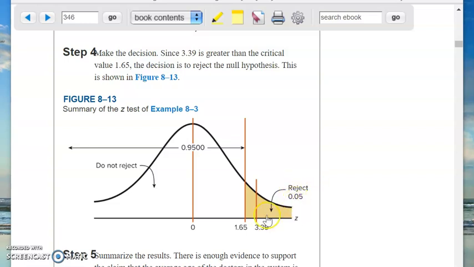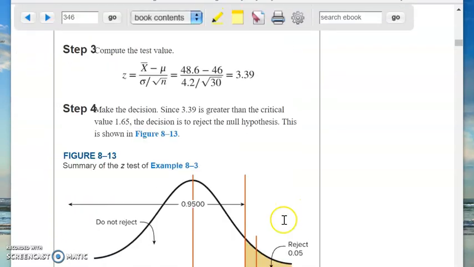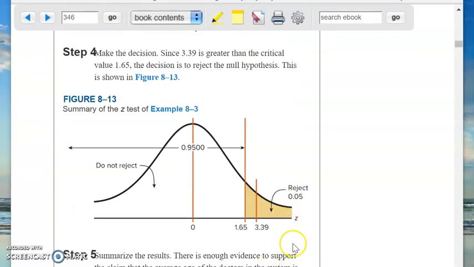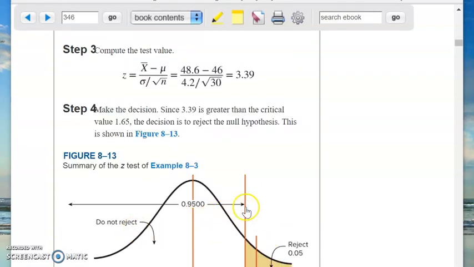That's 5% of the time you're going to be over there just by random chance. Okay, you got that? Just by random chance, you pick 30 doctors, and you measure their X-bar. The X-bar of any 30 doctors that you pick by random chance is going to be over here. So if I land over here, I reject the null hypothesis, but I am going to be wrong 5% of the time. That's the essence of hypothesis testing. So if 5% is over here, 95% of the time everything's going to be over here, and that's why we do not reject.